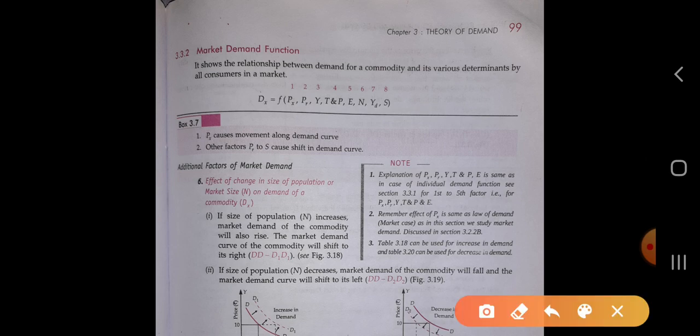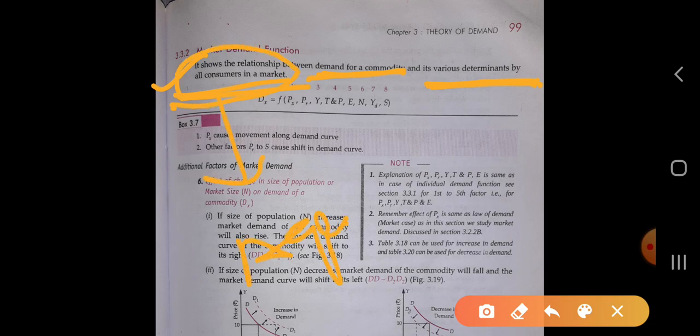It shows the relationship between the demand for a commodity and its various determinants by all the consumers in a market. Basically it shows what the consumers are demanding and its various determinants, by all the consumers.